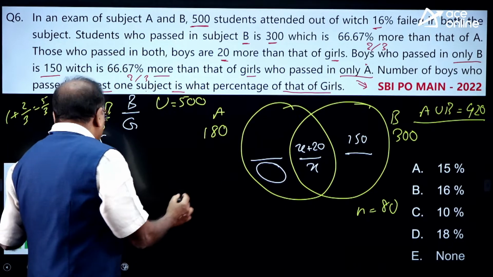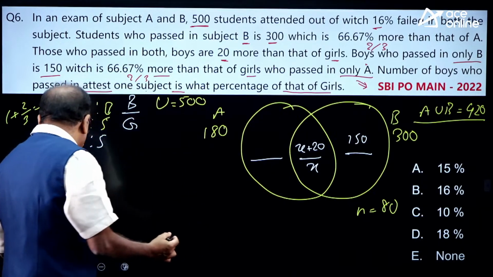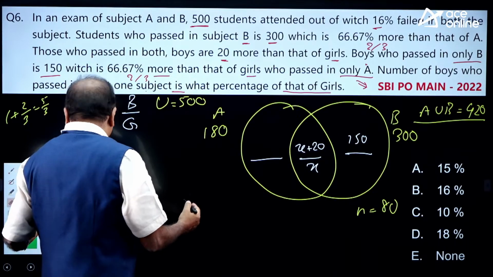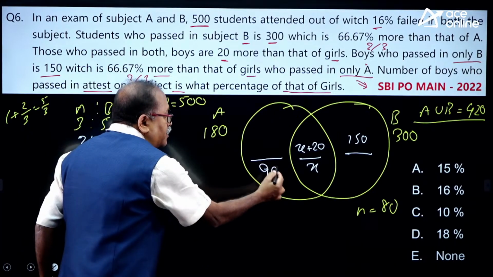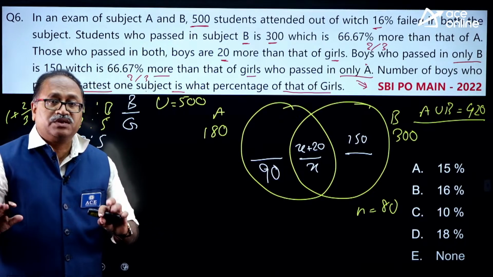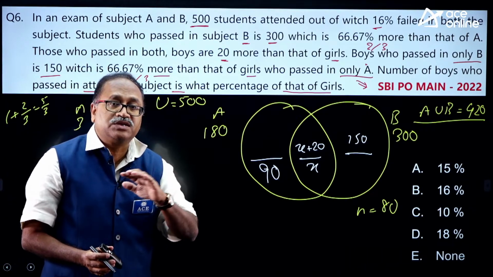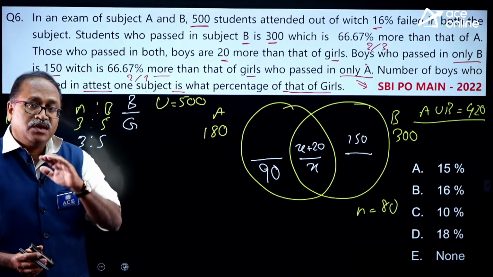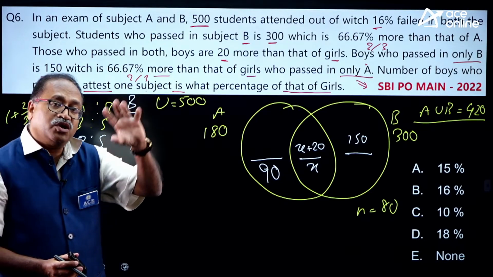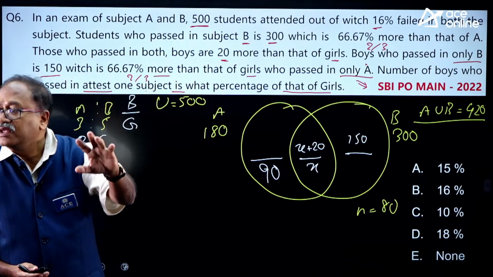So I am going to get this value, which is 90. Up to this we have information. From here I need to find out the total number of boys passed and total number of girls passed. From there I need to find out boys are what percentage more than that of girls.